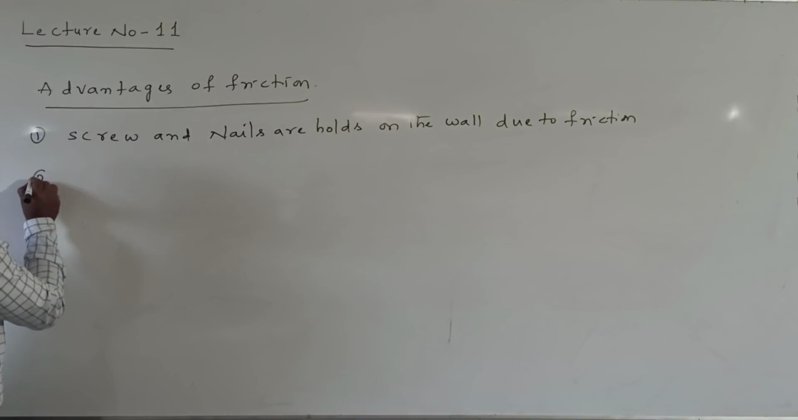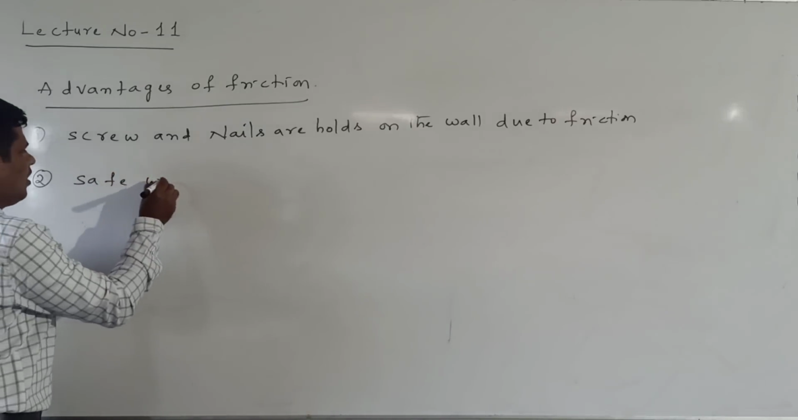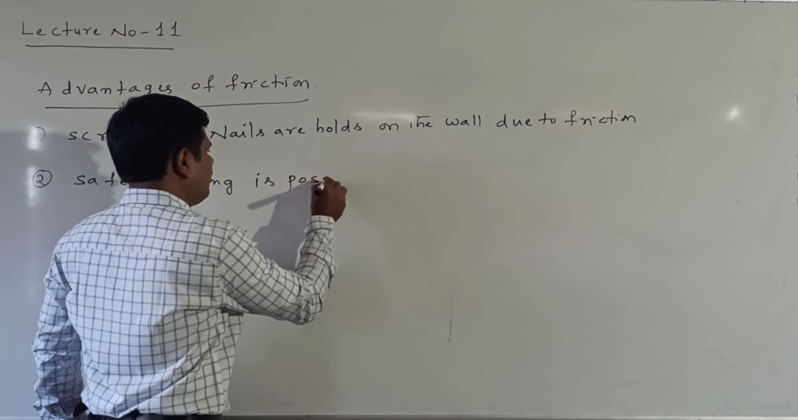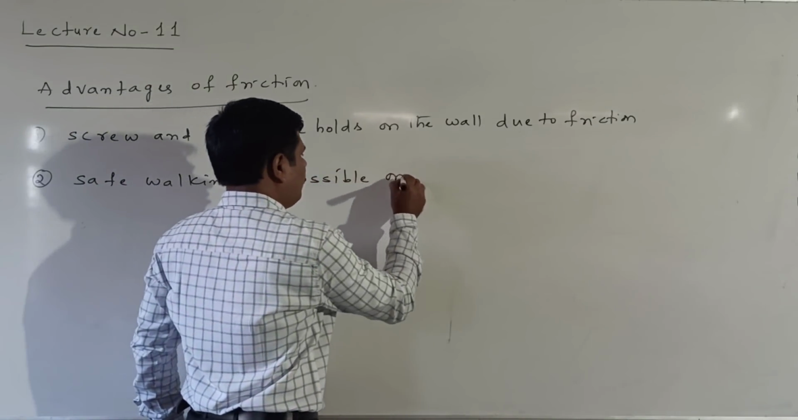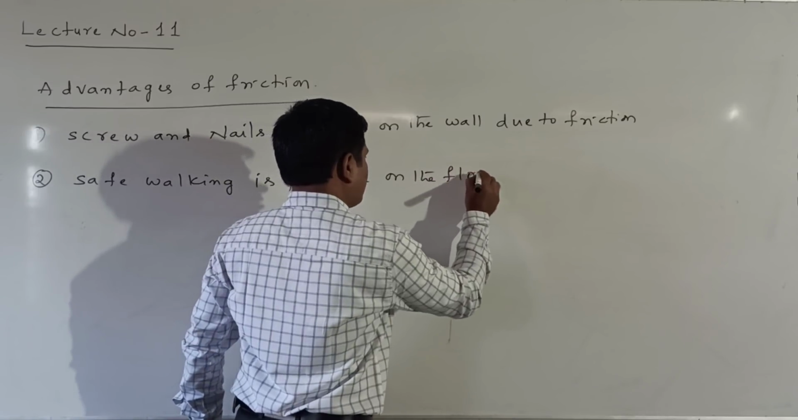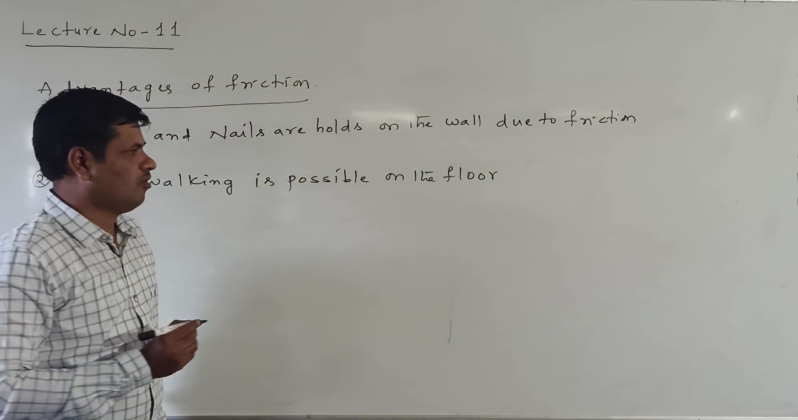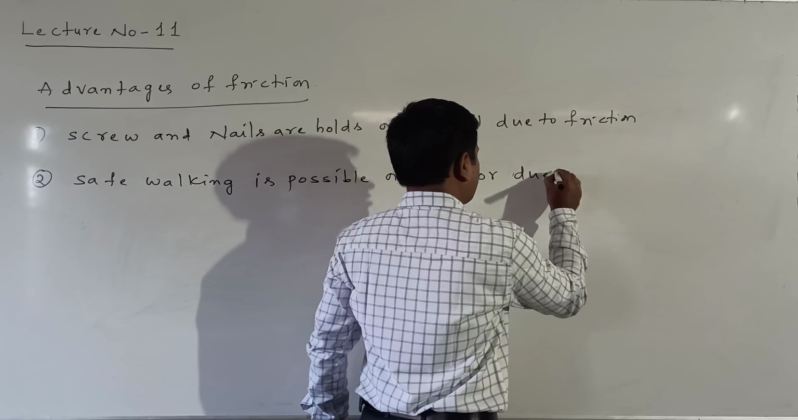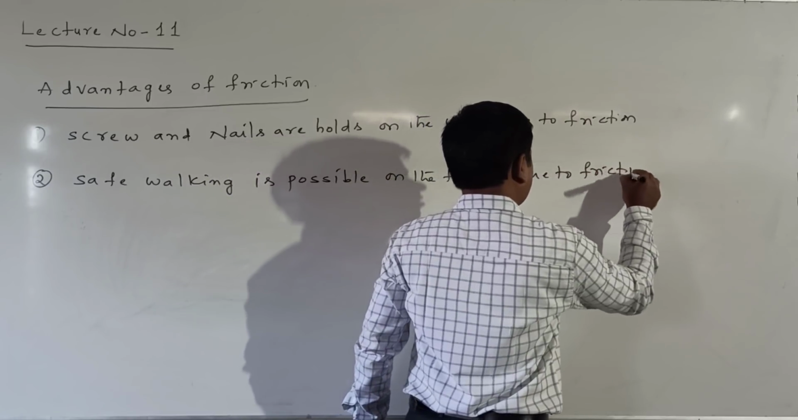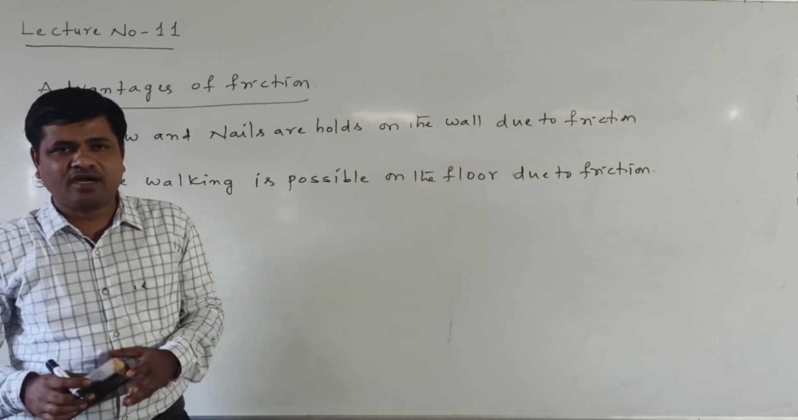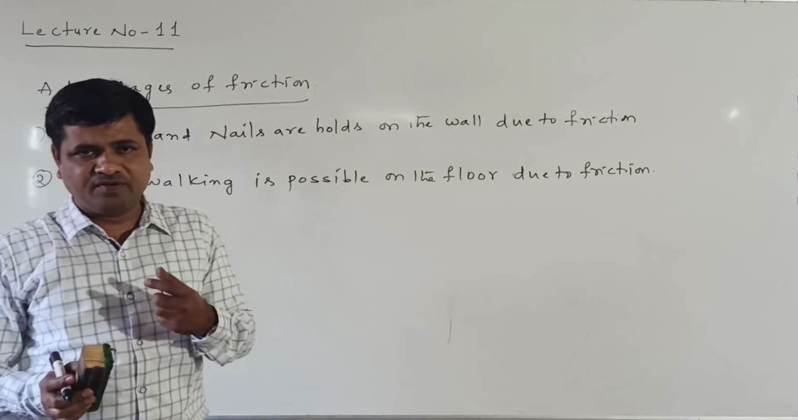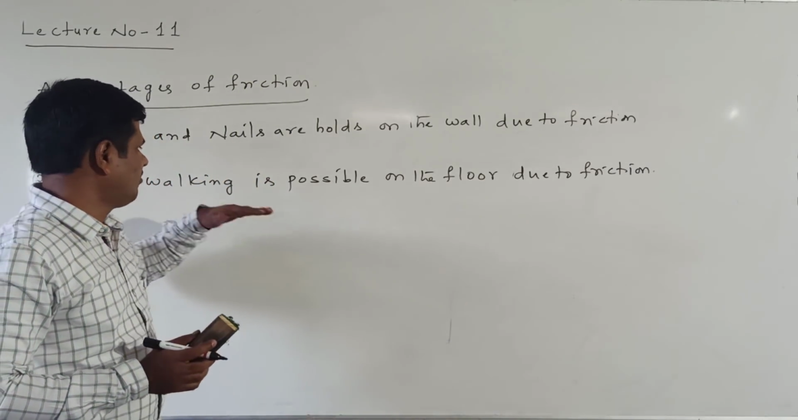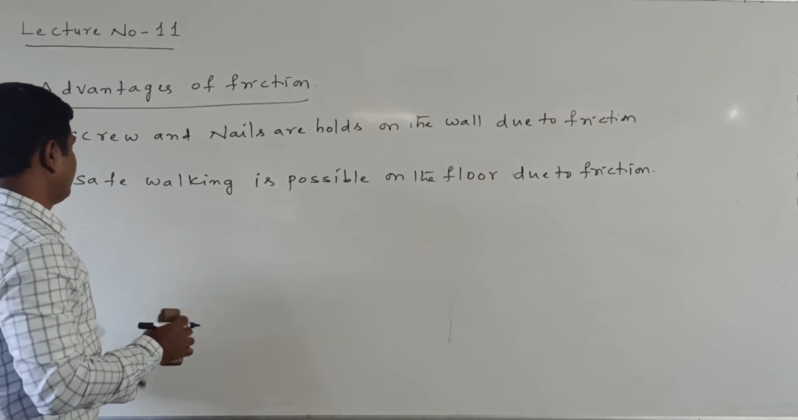Now the second one. Safe walking is possible on the floor because of friction. When the friction is not there, we fall down on the floor. Here, friction is there in between our feet and the floor. That's the reason we are safely walking on the floor. This is the second advantage.